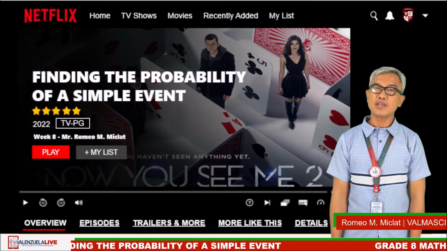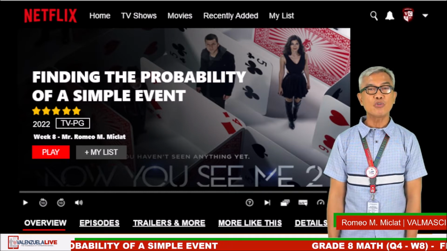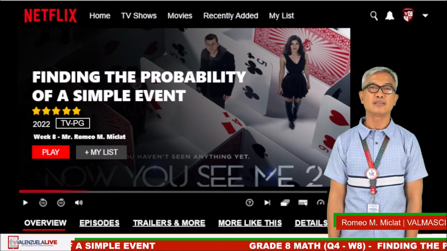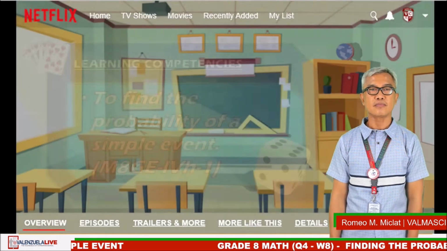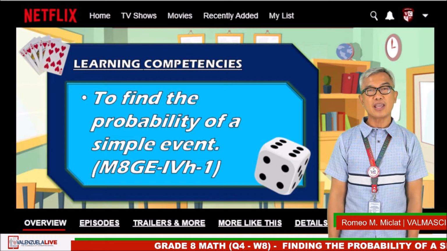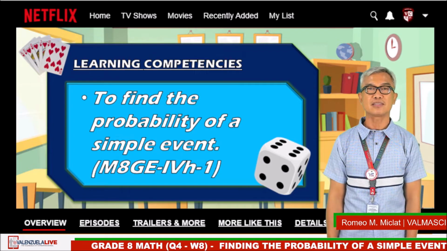Our topic for today is about probability of simple event. Specifically, we will learn to find the probability of a simple event. The learning competency we are going to cover for today is to find the probability of the simple event.